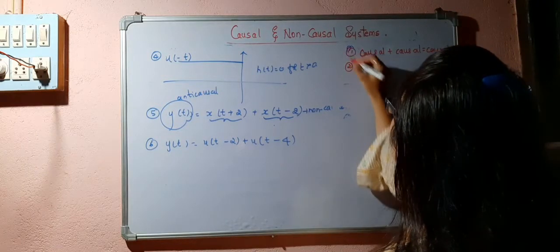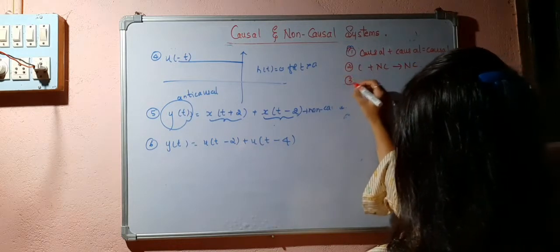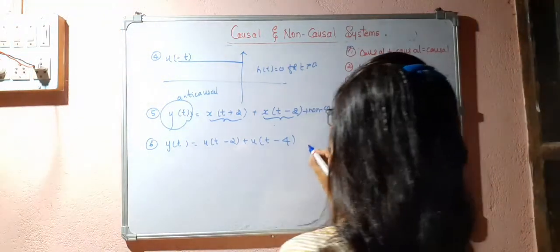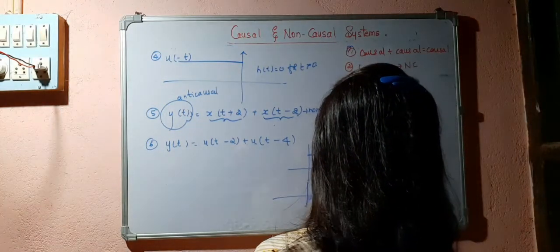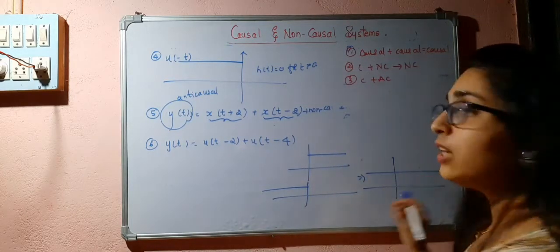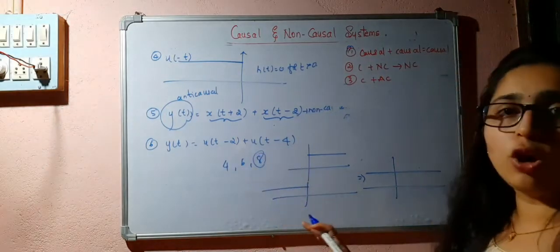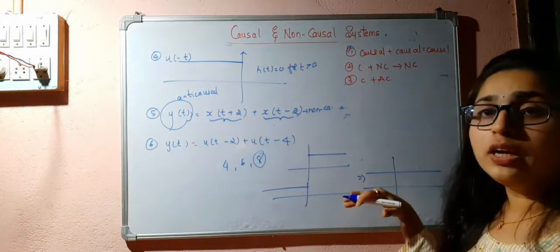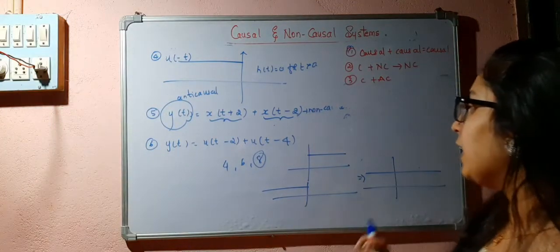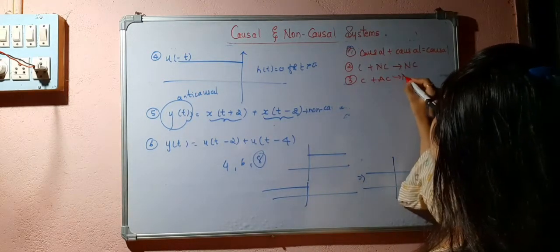Causal plus non-causal gives a non-causal signal. Causal plus anti-causal: see, u of t plus u of minus t gives a constant 1 here. Any constant, any DC term like 4, 6, 8, will be non-causal because it exists for both t less than 0 and t greater than 0. So causal plus anti-causal gives a non-causal signal.